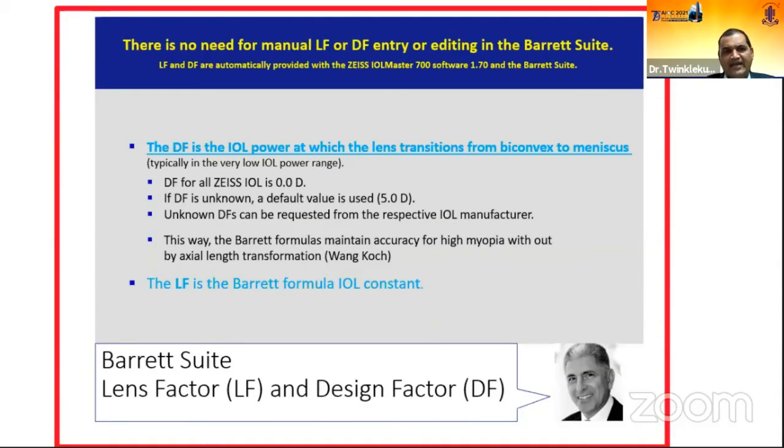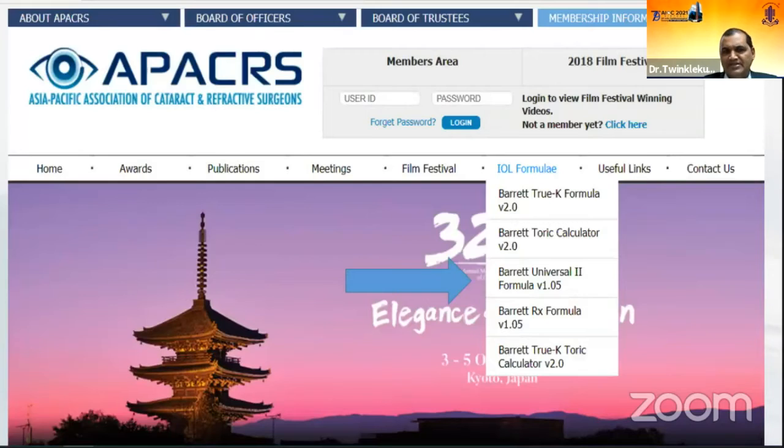So you don't make an error for this. Barrett is easily available on the APACRS website. It has 5 more features. Barrett True-K formula, which is meant for post-refractive surgery IOL power calculation. Barrett Toric calculator is also there. Barrett Universal 2 formula for conventional cataract surgery. Barrett Rx formula is meant for post-cataract surgery refractive surprise management. And Barrett True-K Toric calculator, which is specifically meant when the patient has undergone refractive surgery and you are planning to put a toric IOL in such patients.